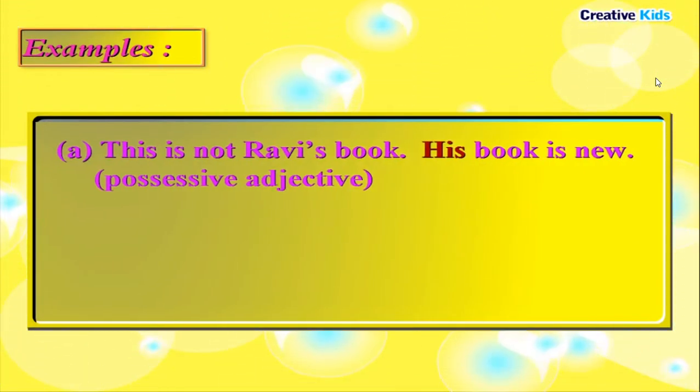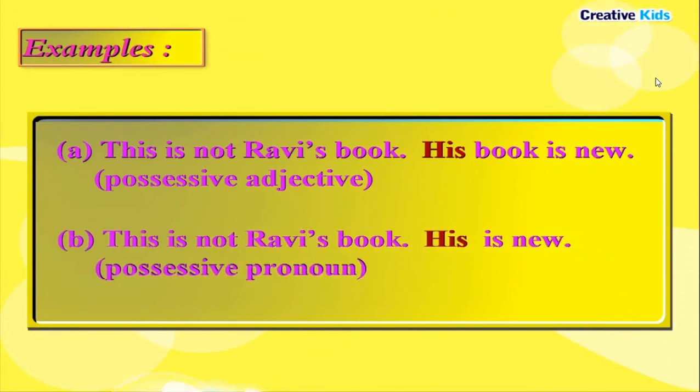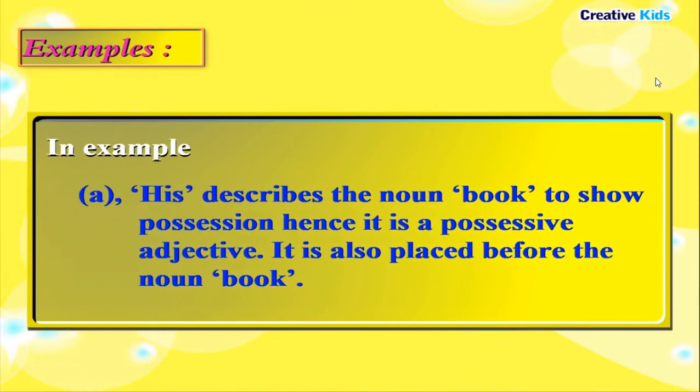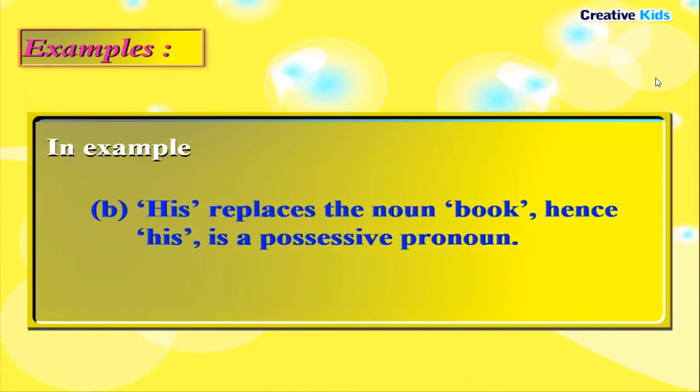Examples: this is not Ravi's book. His book is new. Possessive adjective. This is not Ravi's book. His is new. Possessive pronoun. In example A, his describes the noun book to show possession. Hence, it is a possessive adjective. It is also placed before the noun book. In example B, his replaces the noun book. Hence, his is a possessive pronoun.